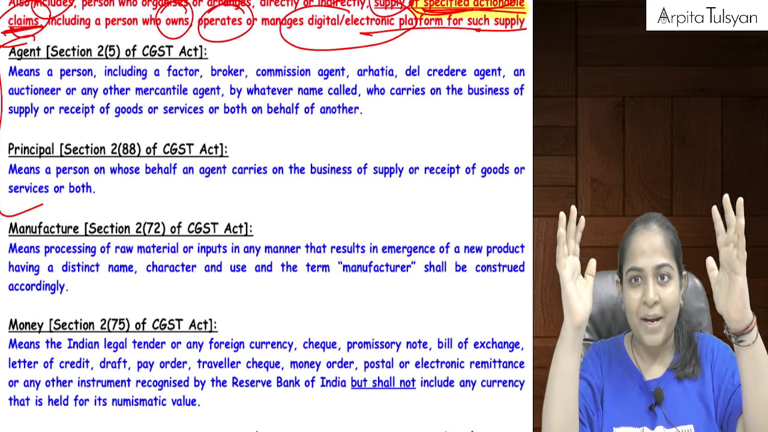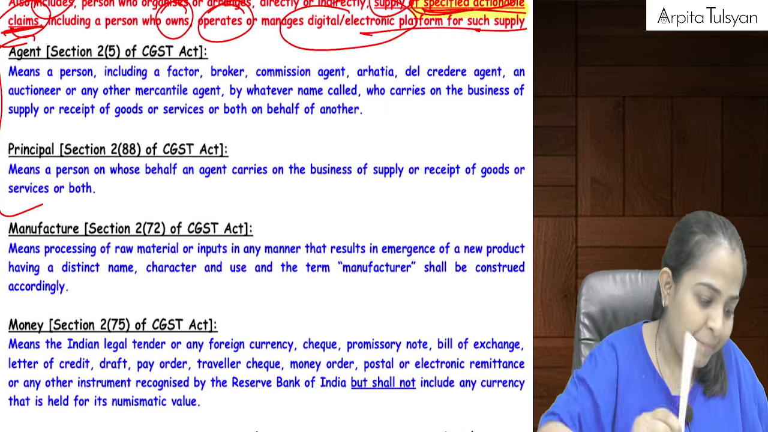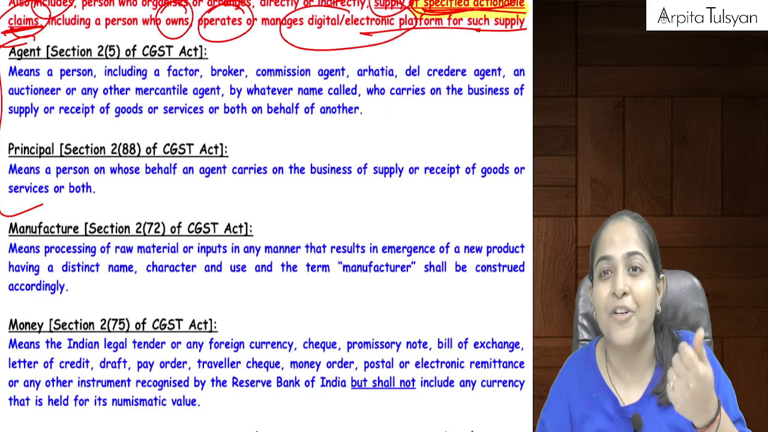Okay, so principal is the main person, agent is that small person. So an agent works for what? Agent works for a commission.